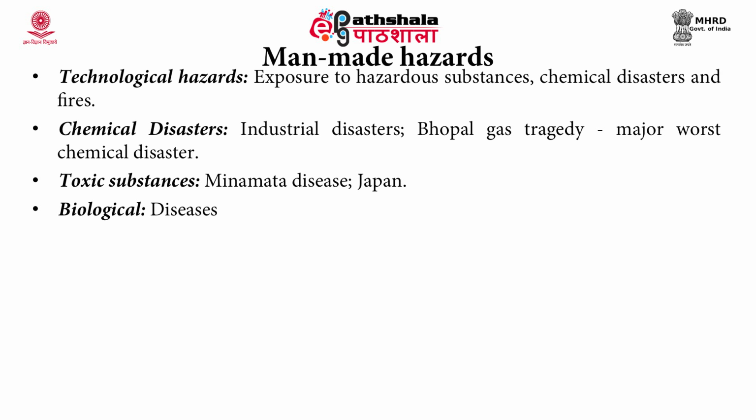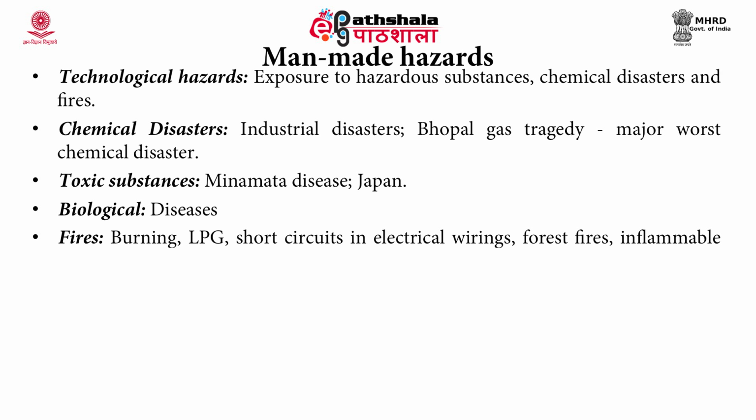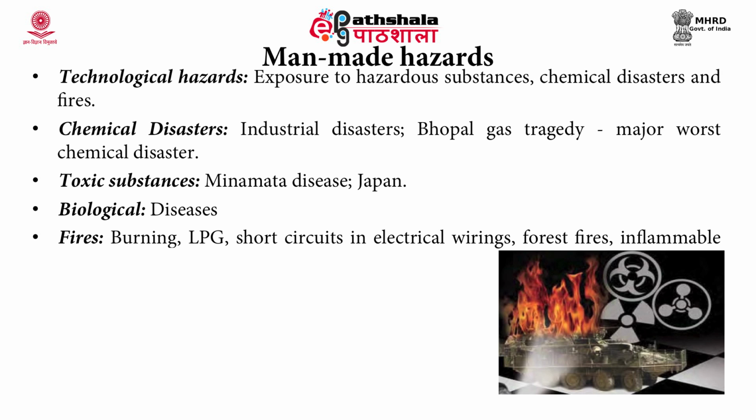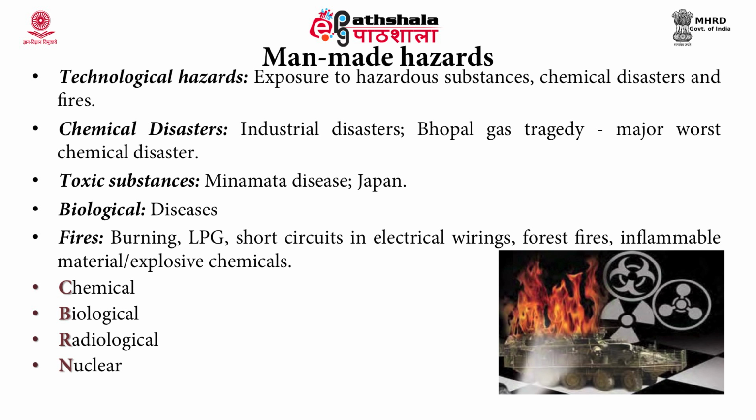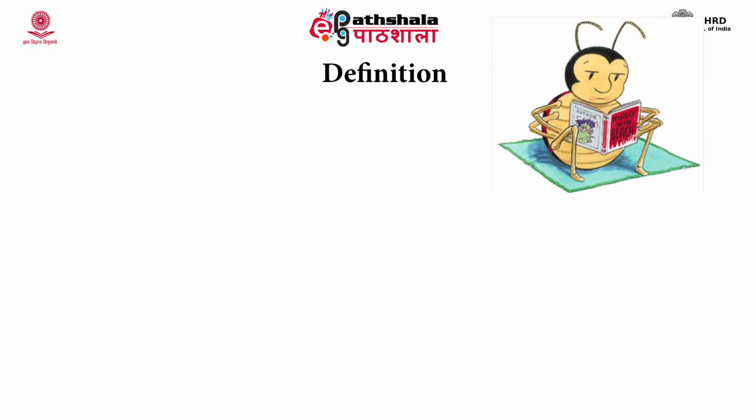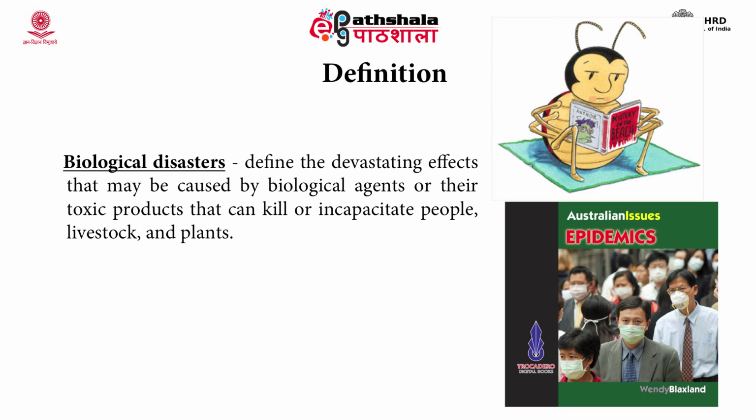Then also there are certain biological diseases which could be spread due to infectious agents. Now, fires can also be there, burning LPG, short circuit in certain electrical wiring, forest fires. So, all this can be categorized as CBRN, or chemical, biological, radiological and nuclear disasters. Biological disasters, if we have to define them, are the devastating effects that may be caused by biological agents or their toxic products that can kill, incapacitate people, livestock and plants.